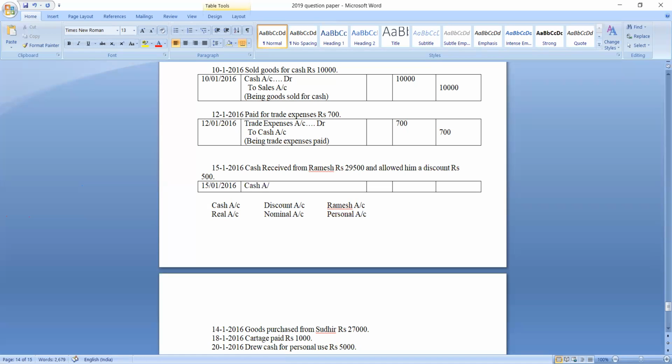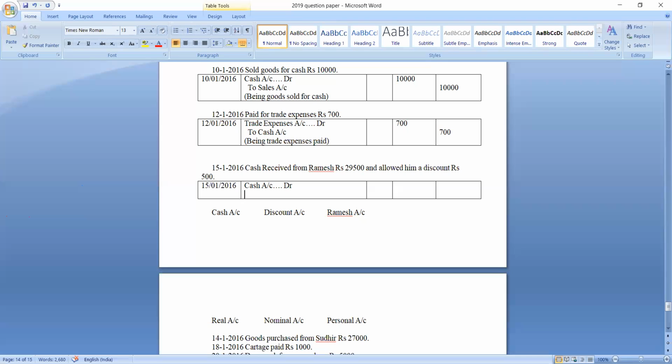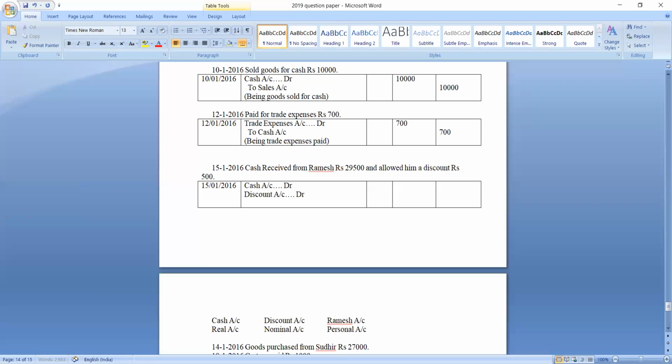Cash comes in, so the cash account should be debited, right? Now the next one: allowed him a discount. Discount is a nominal account, it is a loss. According to the nominal account rule, debit all expenses and losses, so the discount account should be debited. Who is the giver? Ramesh is the giver. So which account is credited? Ramesh's account, because he is the giver.